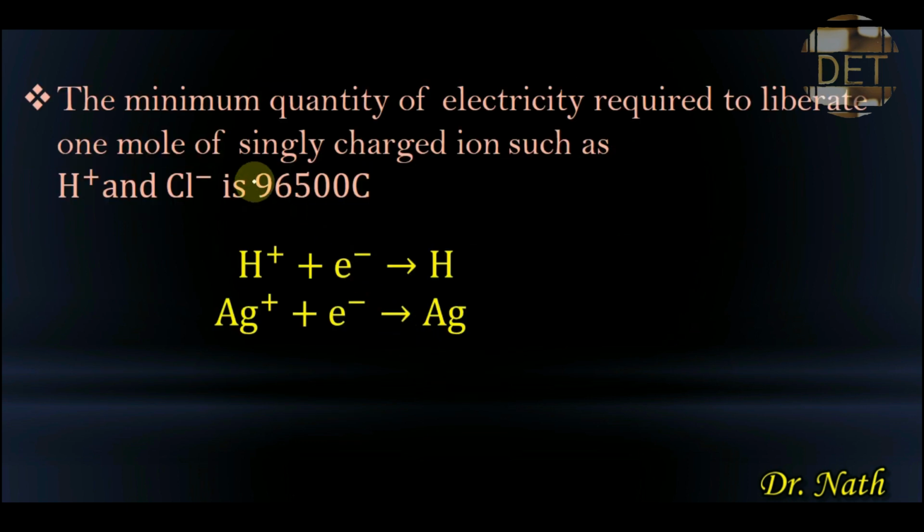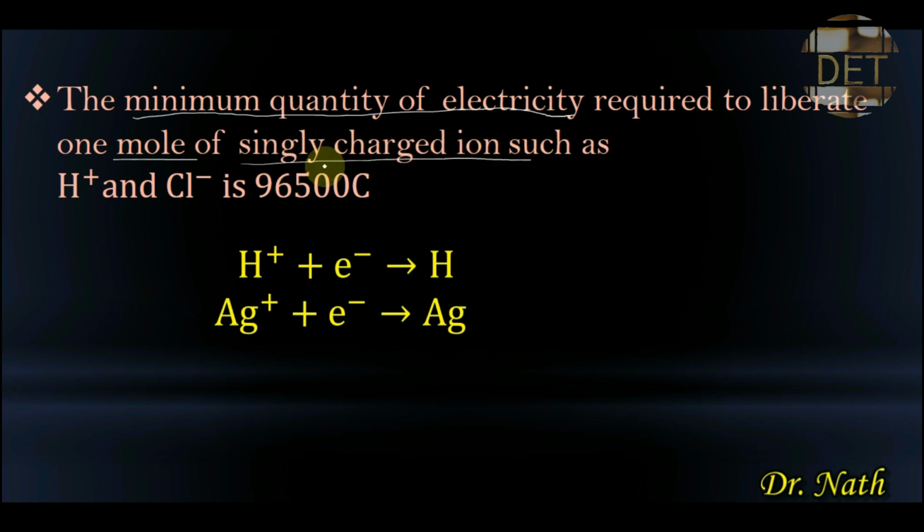So one thing you must know is that the minimum quantity of electricity required to liberate 1 mole of a singly charged ion, such as hydrogen ion and chlorine ion, is 96,500 coulomb. The smallest quantity of electricity that is required to liberate 1 mole of a singly charged ion.